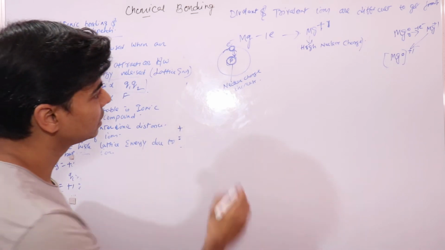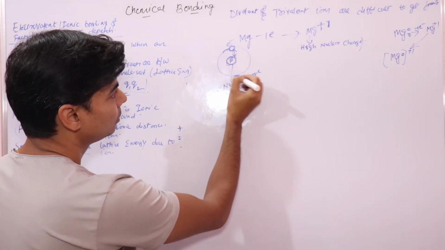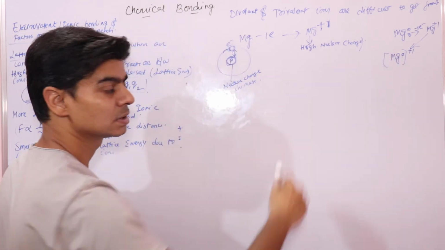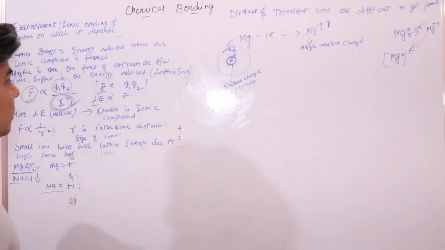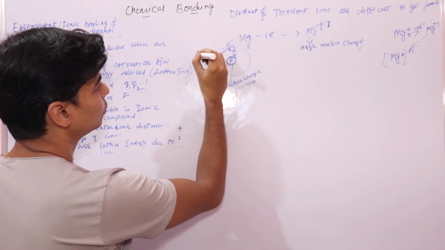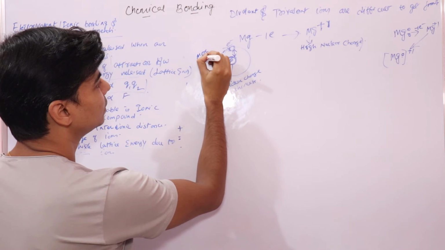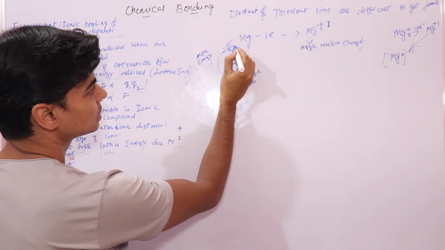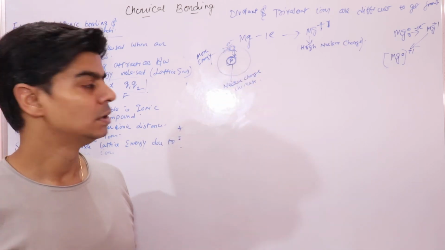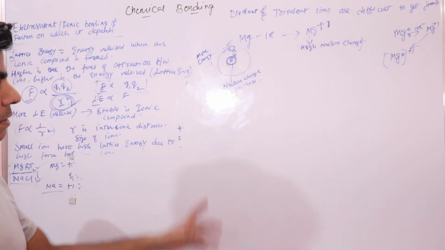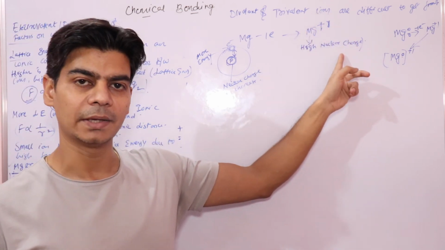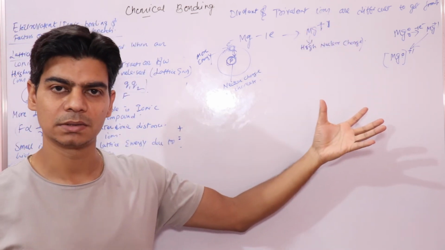So it is more difficult to remove this second electron from the univalent magnesium ion, and more energy needs to be given to remove it from the outer shell. That is why it is difficult to form divalent cations compared to univalent cations.